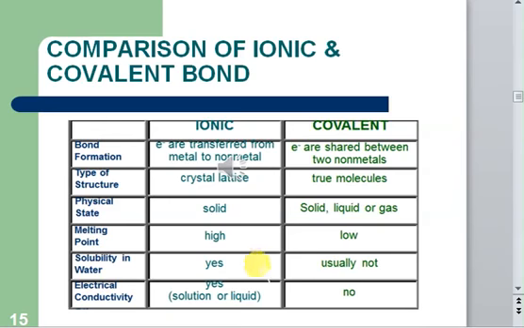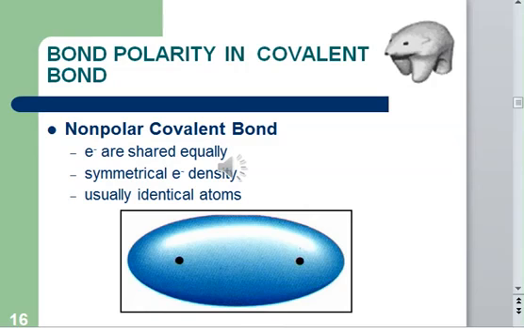Ionic compounds are good conductors of electricity in the form of solution or liquid, while covalent compounds are not conductors of electricity. So this is the comparison between ionic bond and covalent bond. Let's consider another concept which is very important in terms of covalent bond.